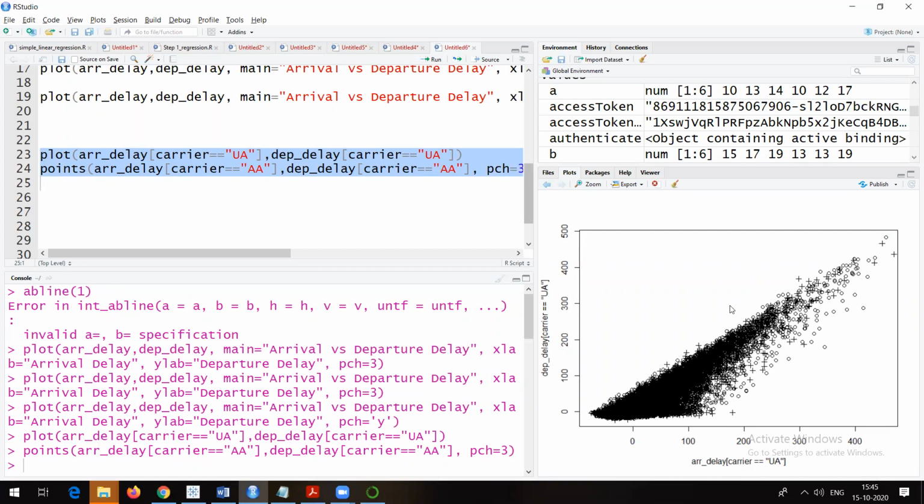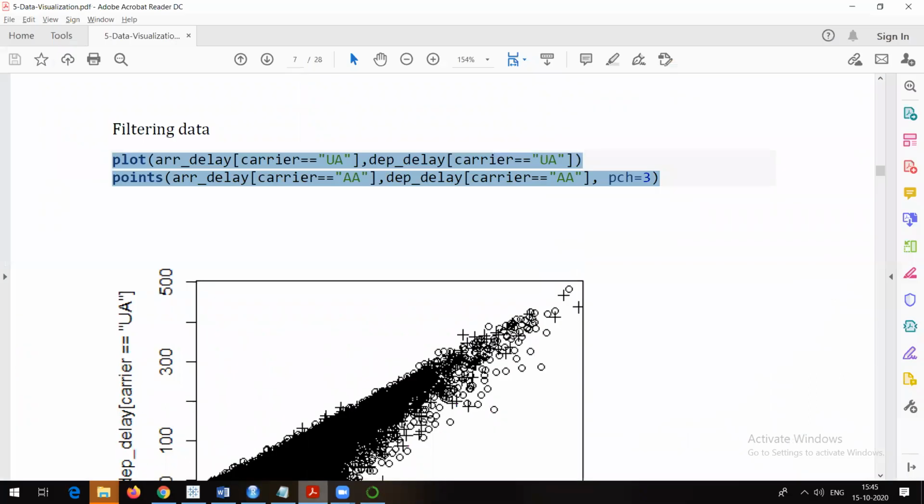UA circle, right? PCH equal to 3 means plus. So plus is for American Airlines. So wherever you see plus, American Airlines. But the problem is that again in this case, as the color is same, there is overlap. We are not able to clearly identify everything.